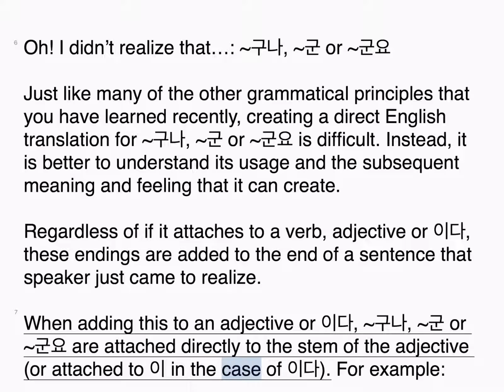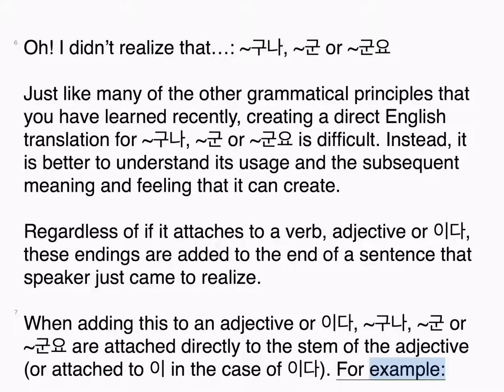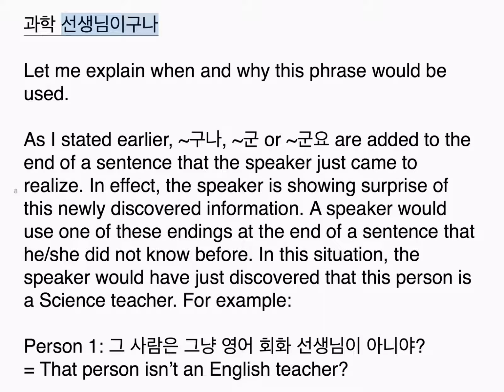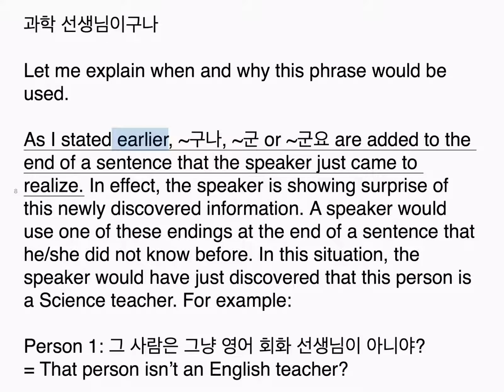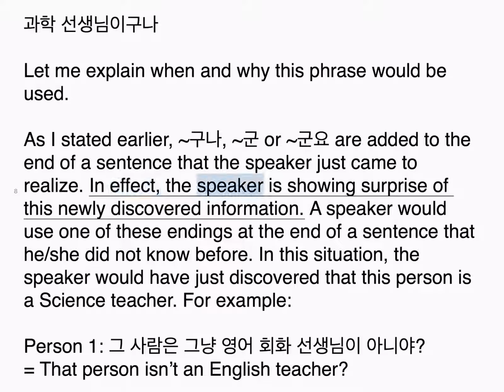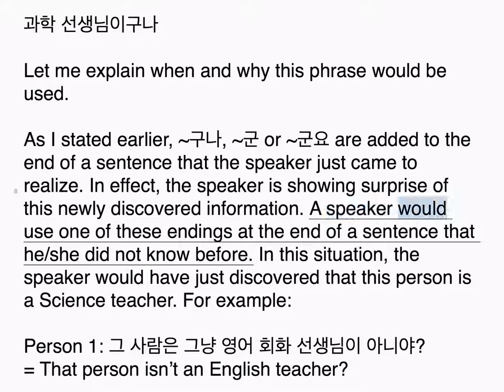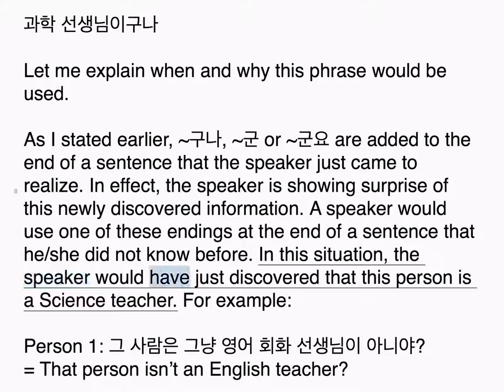In the case of 이다, for example, 화학 선생님이구나, let me explain when and why this phrase would be used. As I stated earlier, 구나, 군, or 군요 are added to the end of a sentence that the speaker just came to realize. In effect, the speaker is showing surprise at this newly discovered information. A speaker would use one of these endings at the end of a sentence that she did not know before. In this situation, the speaker would have just discovered that this person is a science teacher.